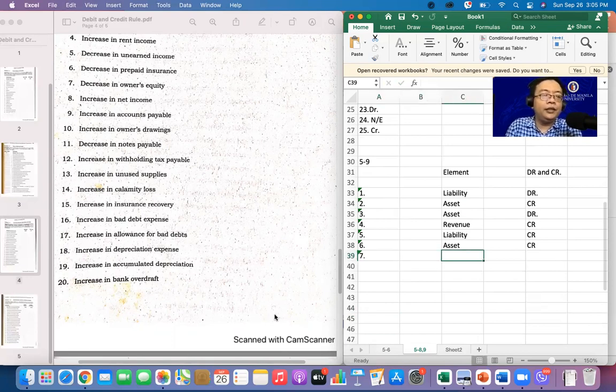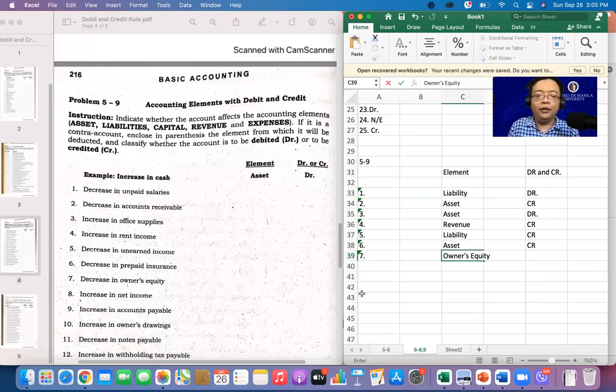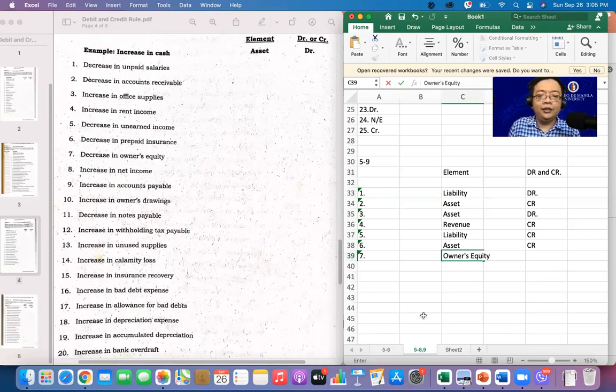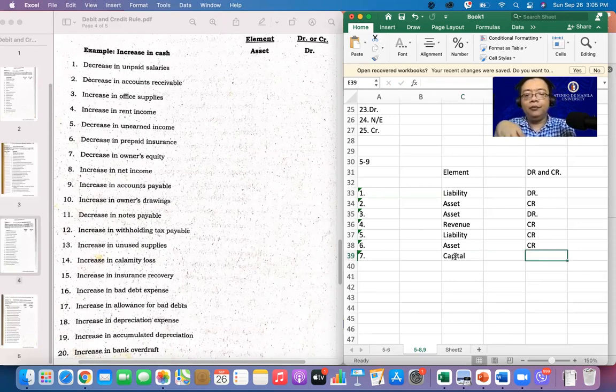Number 7, decrease in the owner's equity. Part siya ng owner's equity. Ito nga, ano ba nakalagay sa taas? Owner's equity ba? Capital. So, we'll put here capital. Same lang yan ha. So, it's part of our capital. If we increase or decrease pala, so ito ay debit. Diba? Alright. Hopefully, naintindihan pa ha.